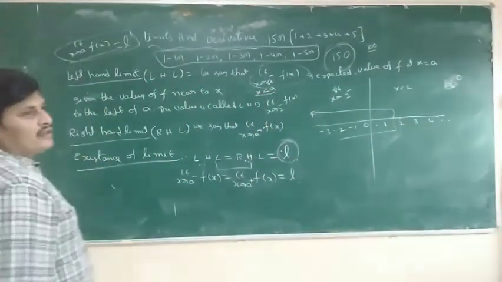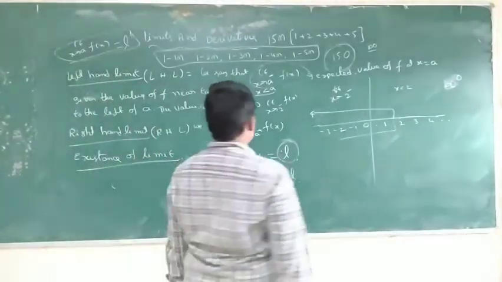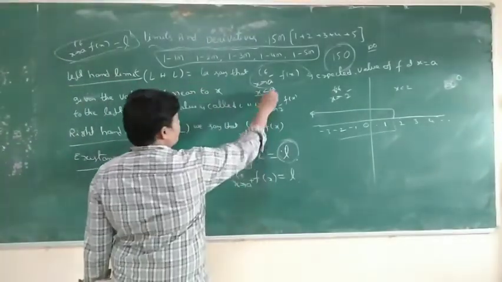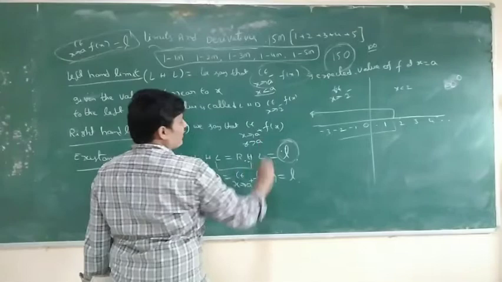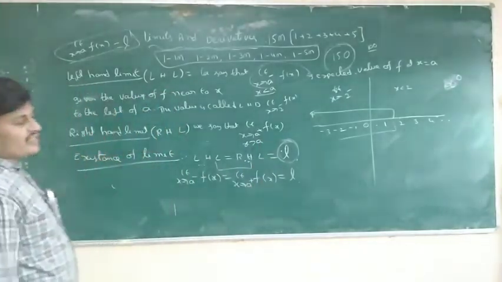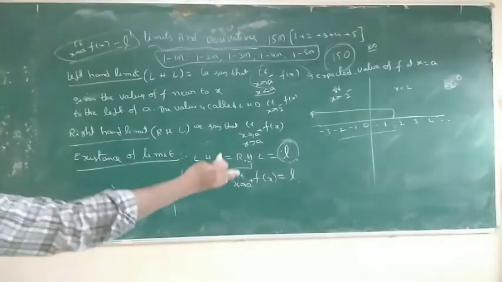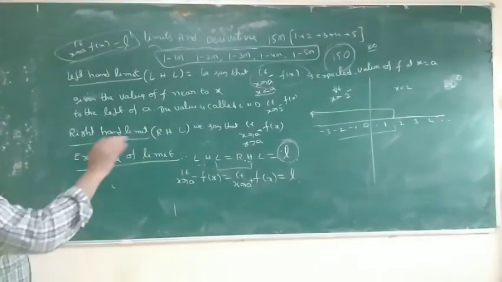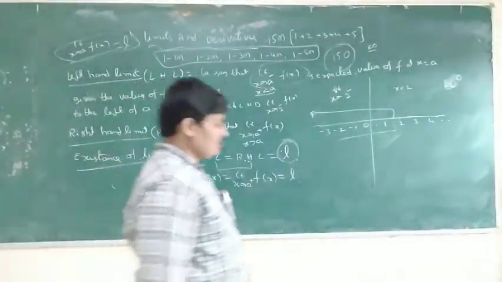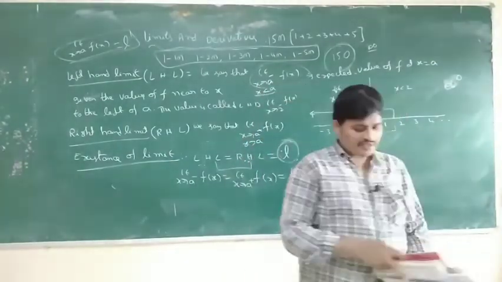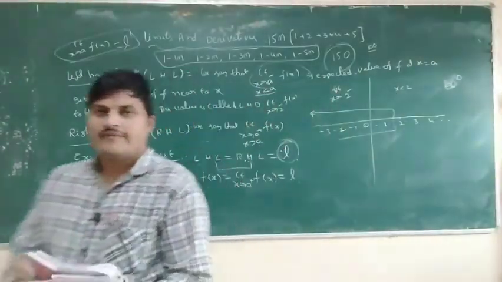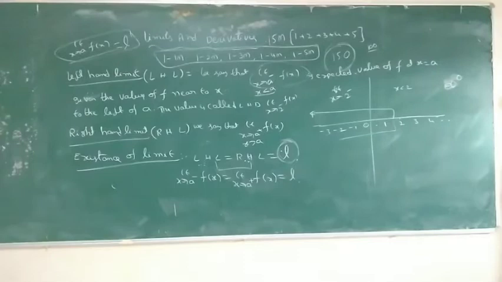And a plus means x is greater than a, so x goes to the right of a. So this is the limit, the left hand limit and the right hand limit.